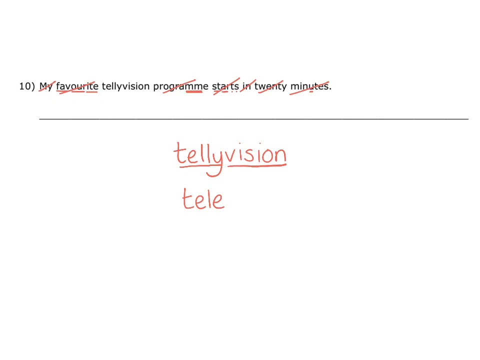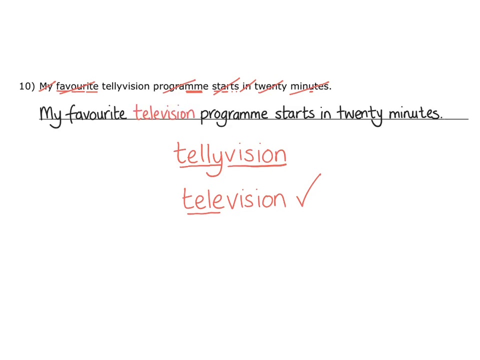This is a prefix to do with communication, and it's always spelt this way. If we then insert the vision part of the word at the end, like this, which is correct, we've got the right spelling of television now, and we can put it back into the sentence. Like this. My favourite television programme starts in 20 minutes.